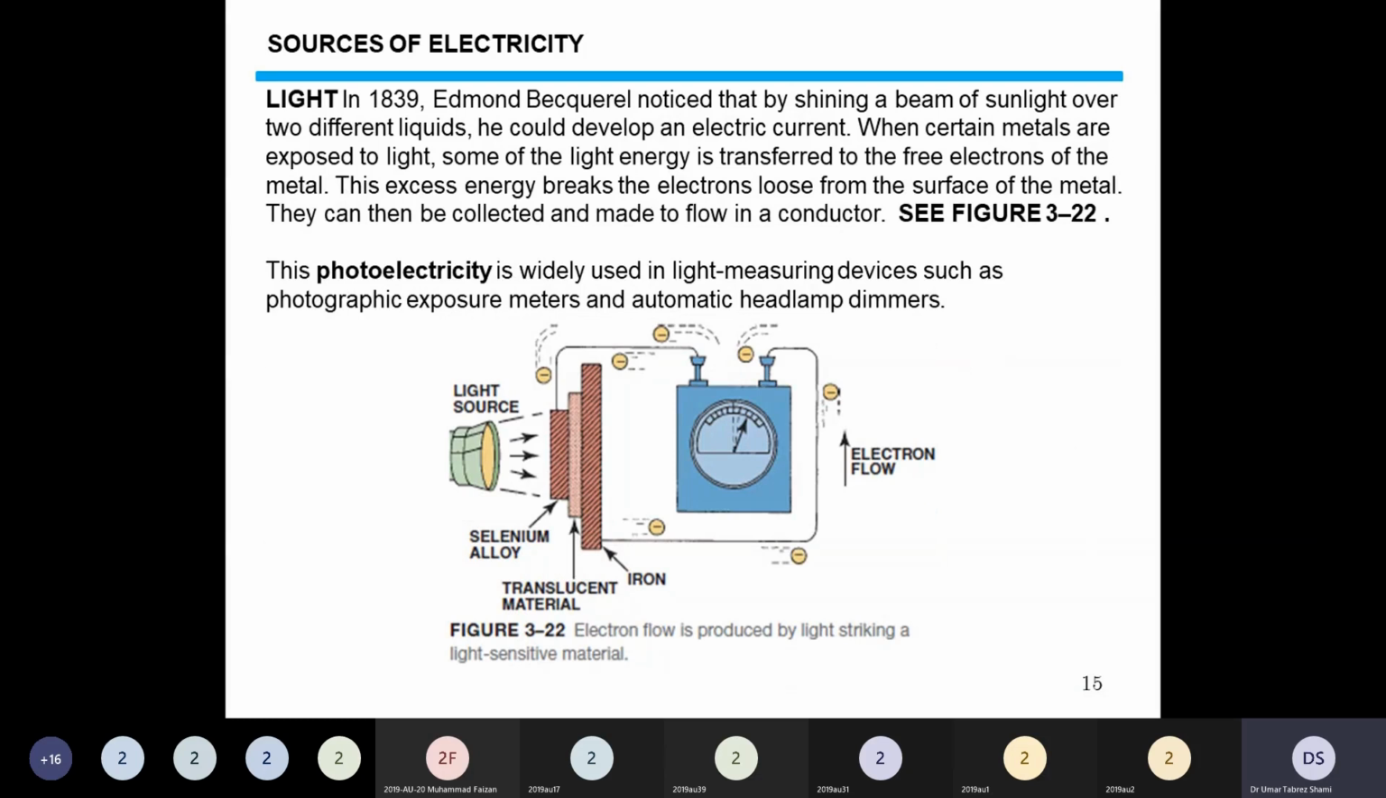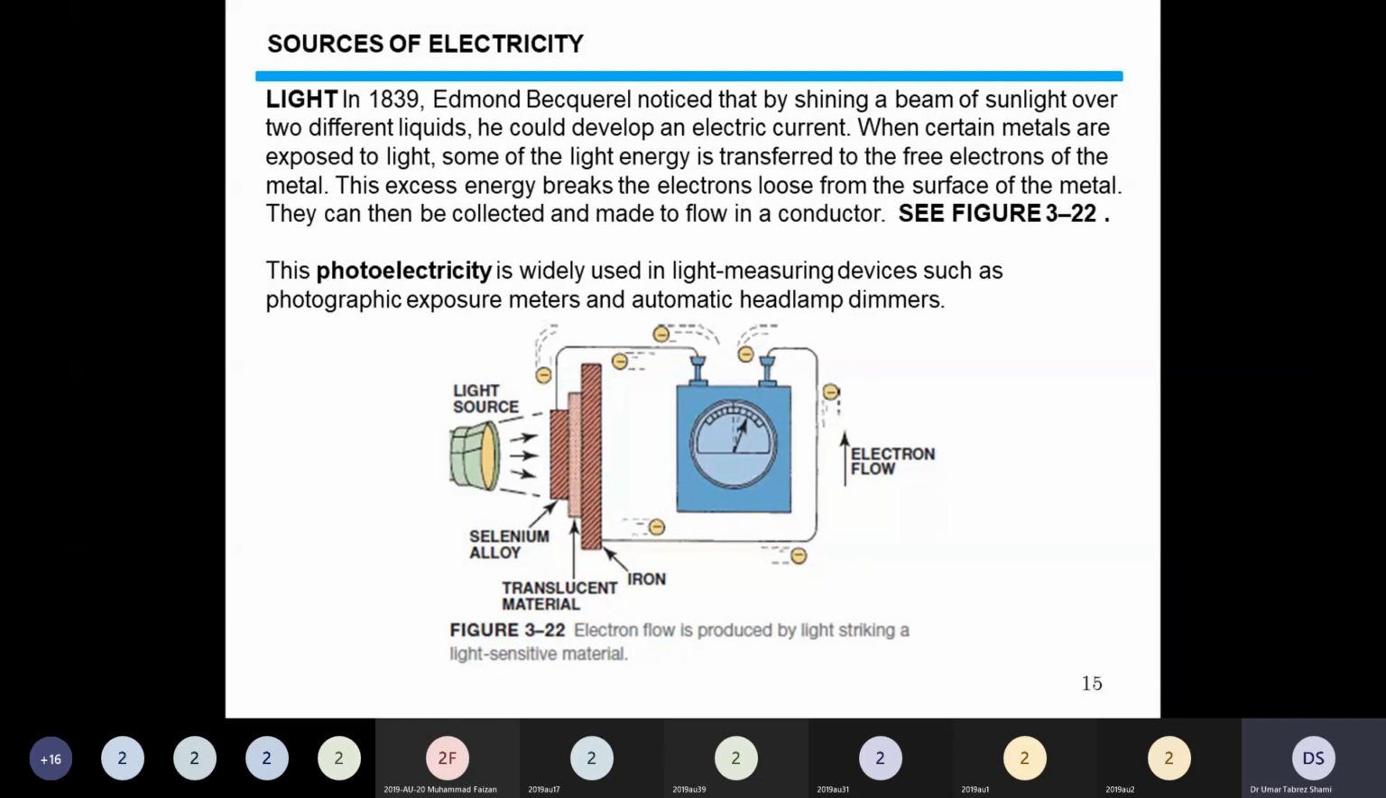Then is the light. Light is another source. It is a very popular source of producing electricity. That is, in 1839, Becquerel noticed that shining a beam of sunlight over two different liquids, he could develop an electric current. When certain metals are exposed to light, some of the light is transferred to the free electrons of the metal. This excess energy breaks the electrons loose from the surface of the metal, and they can be collected and made to flow in a conductor.